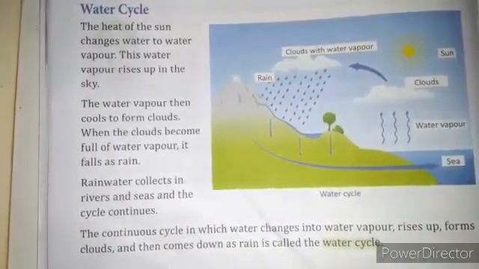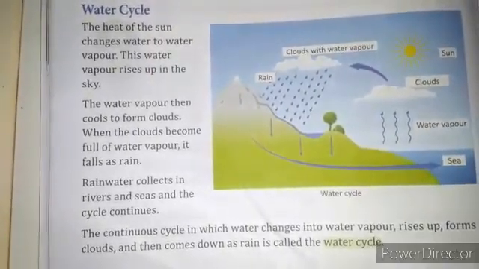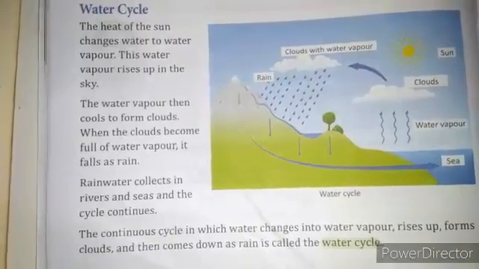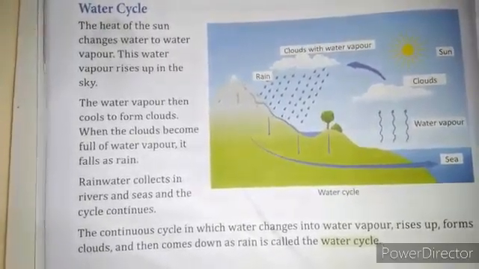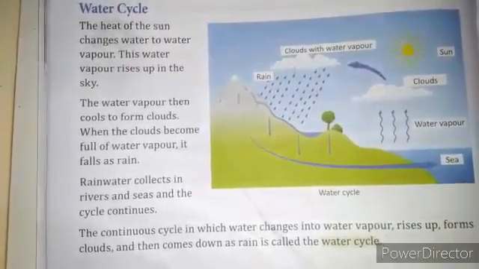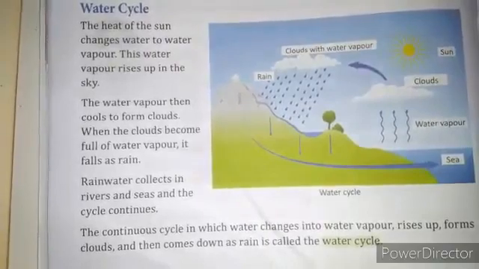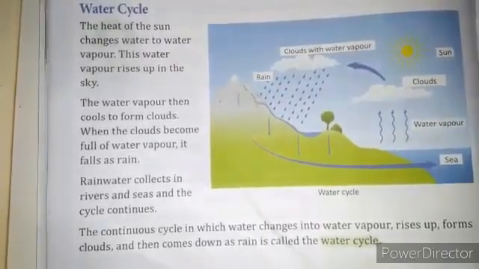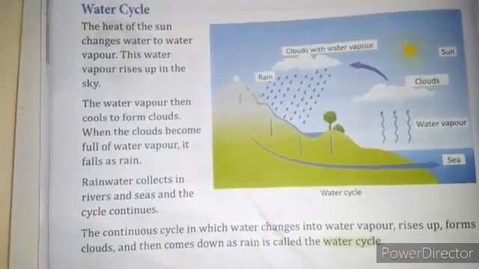Now, when the clouds become full of water vapor, it falls as rain. You can see that the rain is coming from the clouds, and rainwater collects in the rivers and seas, and the cycle continues. Again it forms into rain and is deposited into rivers and ponds, and the process is continuously done.